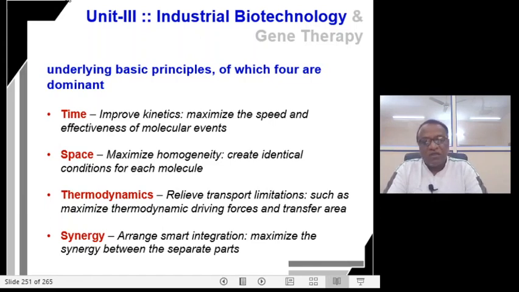And number 4 is about synergy. That is integration, smart integration between the separate parts of the fermentation process, be it fermentation, the extraction, the refining.